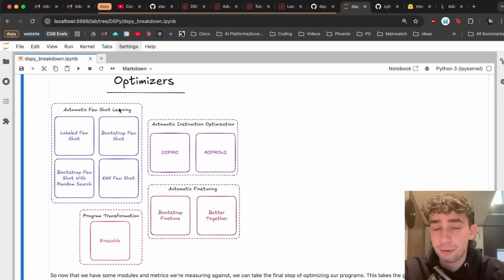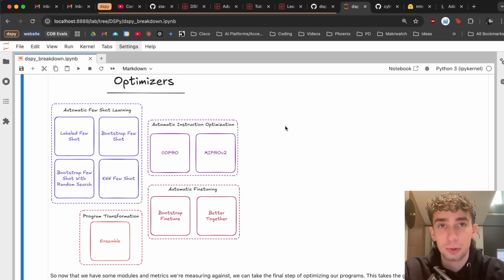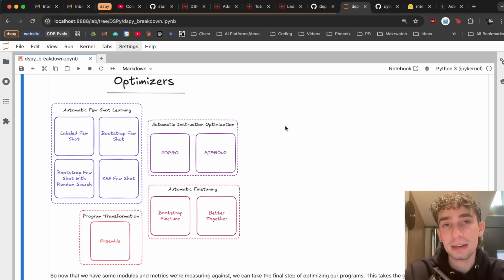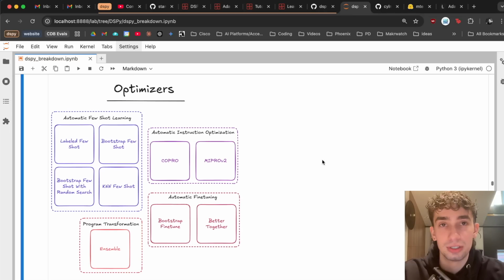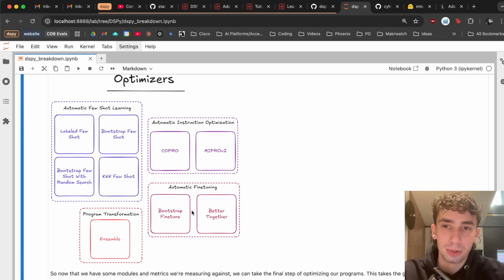We have automatic few-shot learning, which are going to be optimizers geared towards either creating or gathering the most relevant examples to append while a language model is performing a task. We have automatic instruction optimization, which is literally going to generate, test, and try to change the prompt itself by giving very explicit instructions or additional instructions on top of your signature. We have automatic fine-tuning, which is going to be able to distill down your program's performance into actual fine-tuning data for a language model. And then finally, some ensembling and program transformation.